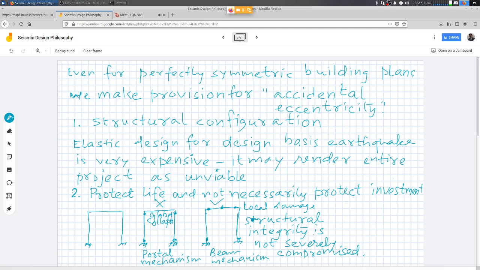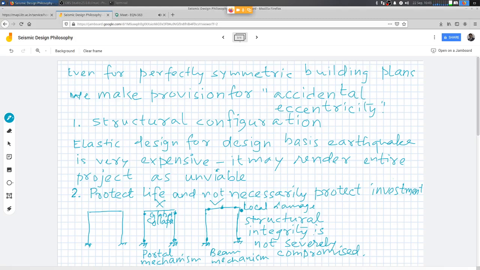Some more additional expenditure is incurred in order to get the building functional again, but the idea is, if we ensure that this kind of mechanism is developed during an earthquake, then the building inhabitants' lives would be saved. So nobody would die because of an earthquake.